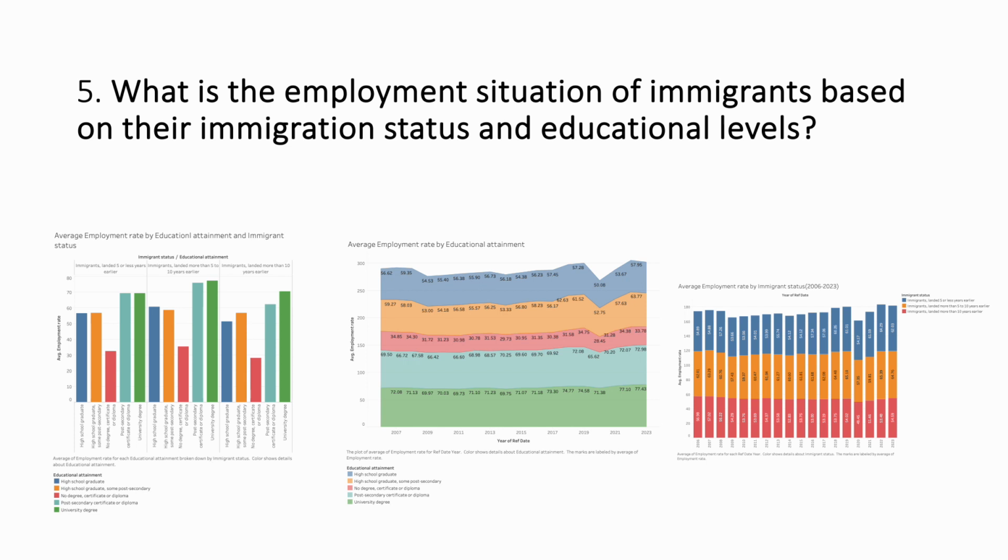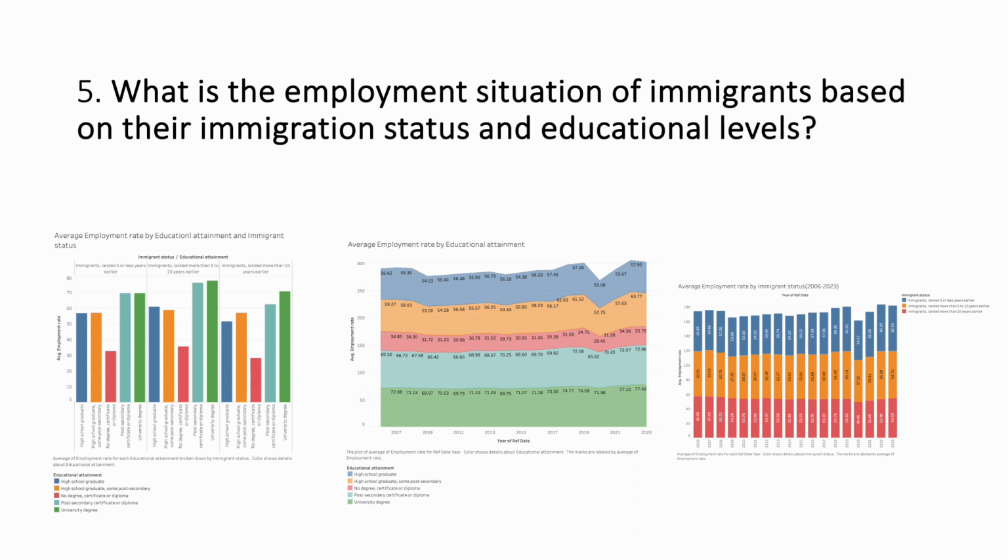And the second graph is about the employment rate by educational levels, and the graph strongly indicates that higher educational attainment correlates with higher employment rate. Immigrants with a university degree and post-secondary certificates or diplomas have considerably higher and more stable employment rates compared to those with less education.